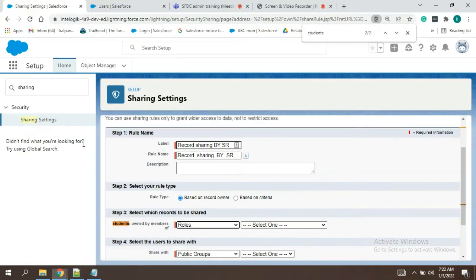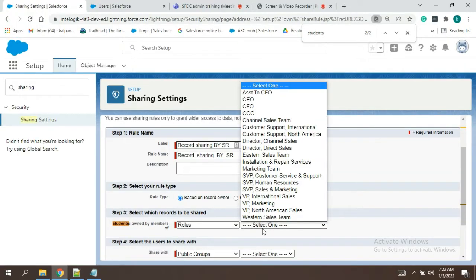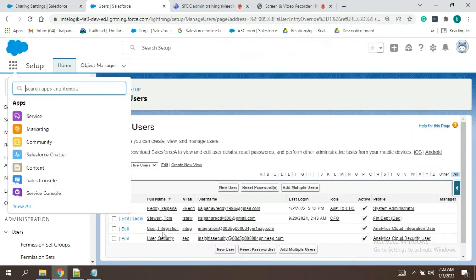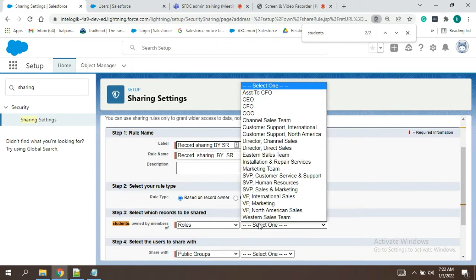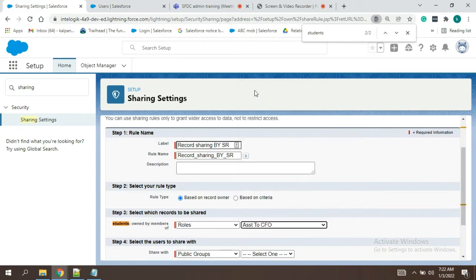So, what is the role of the record owner? Do you remember? Kalpana's records we are sharing with Tom, no? So it is assistant CFO. Assistant CFO will be selected. Done.